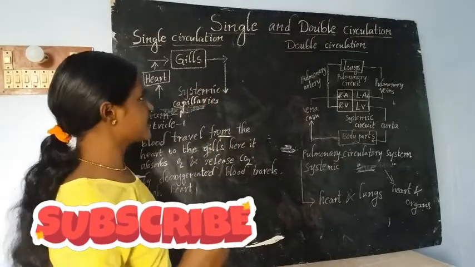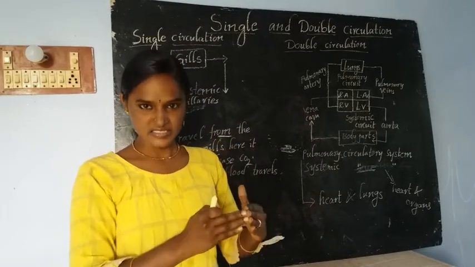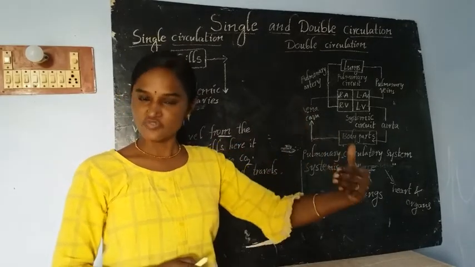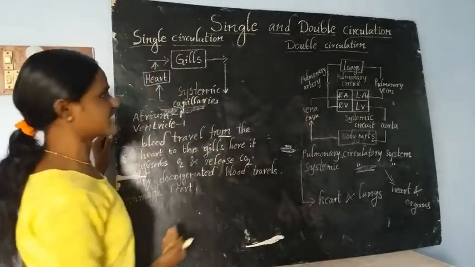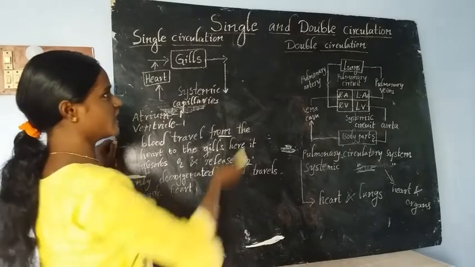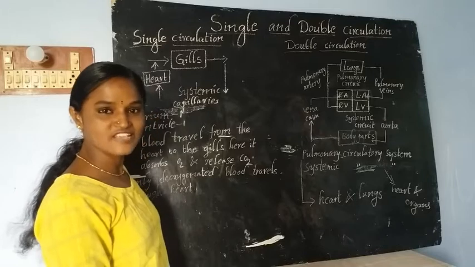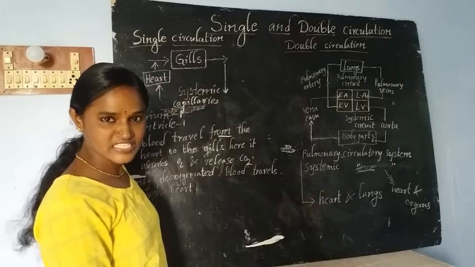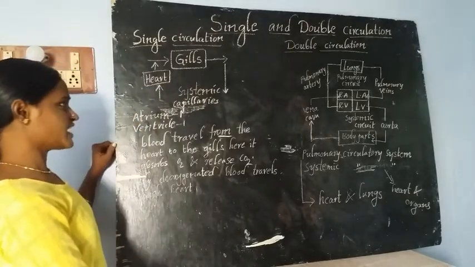Once again, repeat the definition. If blood flows through the heart only once for completing one circulation, it is called single circulation. Here we are able to find this single circulation in aquatic animals like fishes. Where are we finding single circulation? In fishes.